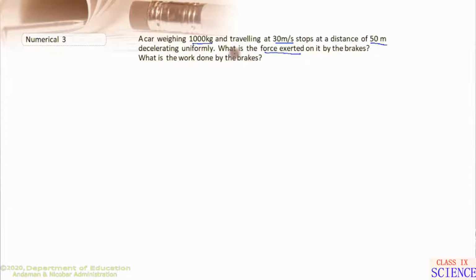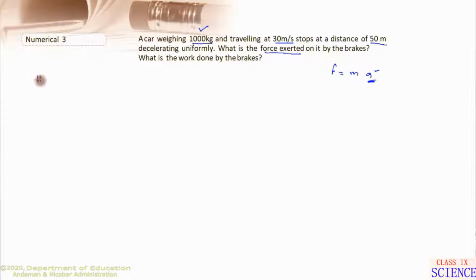Now in this question, look very carefully. The first quantity to be found out is force. In order to find the force, we need acceleration. We know that F is equal to ma. Mass is given in the question, but acceleration is not given. Acceleration can be found from the values given here. Initial velocity and final velocity are given, so with these values we can easily find the acceleration. So firstly we need to find the acceleration.